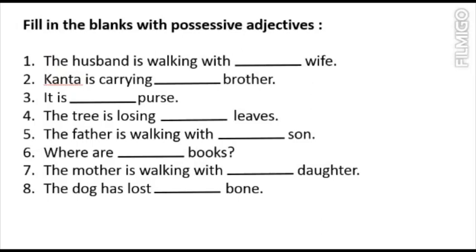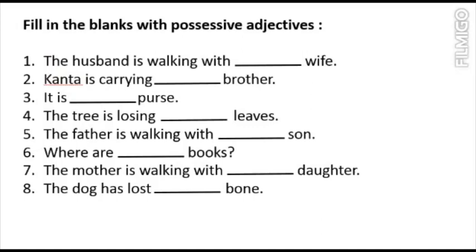The tree is losing dash leaves. Now for girls and boys we use his and her. For animals and things we use its. Okay, so tree is a thing, so we will write here the tree is losing its leaves. Tree is singular here, because it is only one tree. If it were written trees, then it would be plural, but here tree is singular only, so we will write here its leaves.